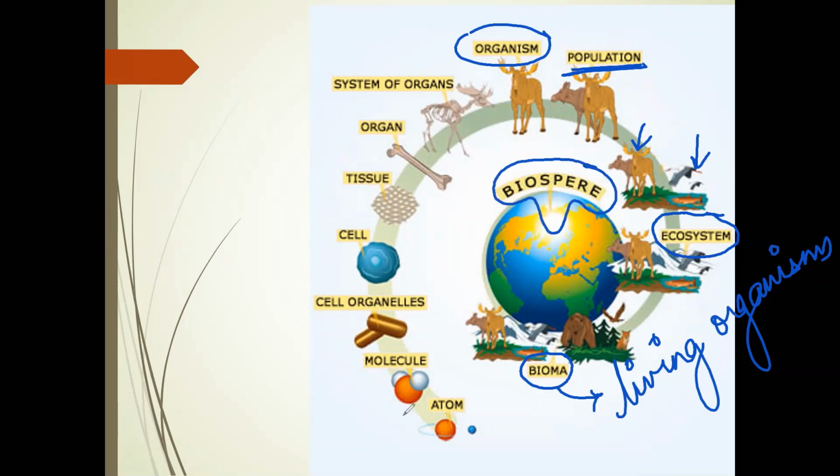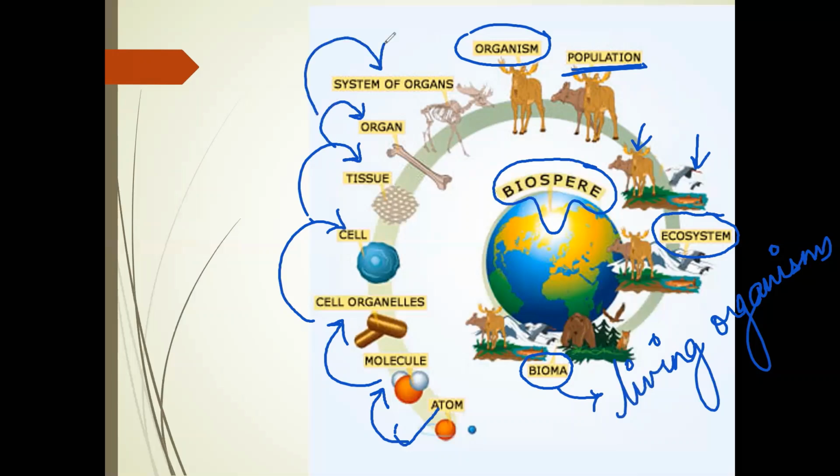So it starts from the atoms to molecule, from molecule to cell organelle, from cell organelle to cell, cell to tissue, tissue to organ, organ to system, system to organism, organism to population, population to ecosystem, and finally to the biosphere, right? Ecosystem contains all the living biomes.